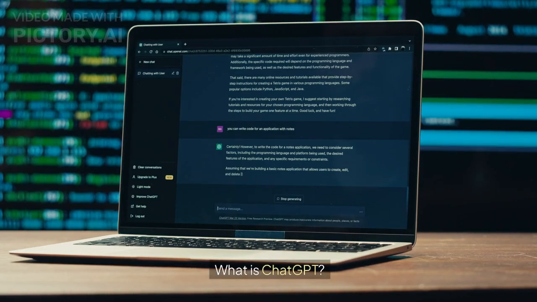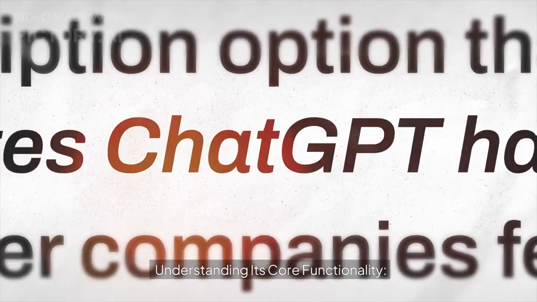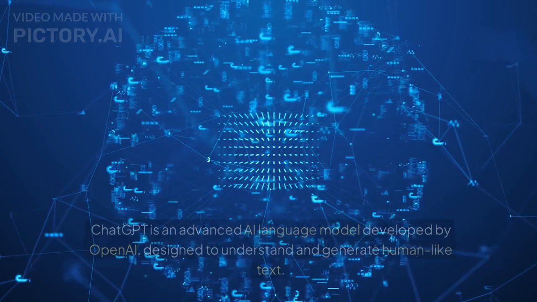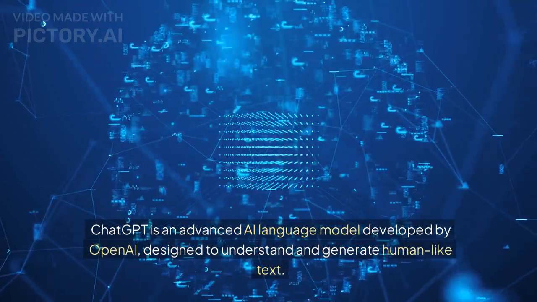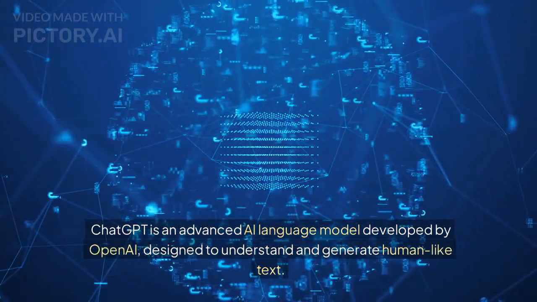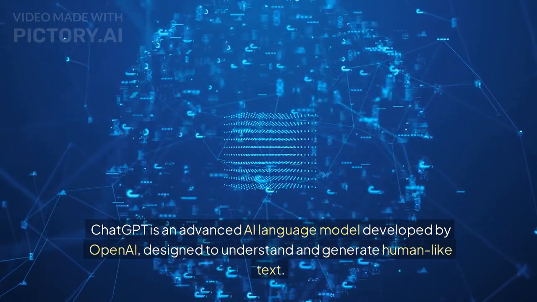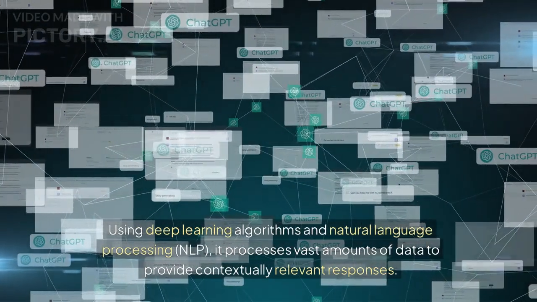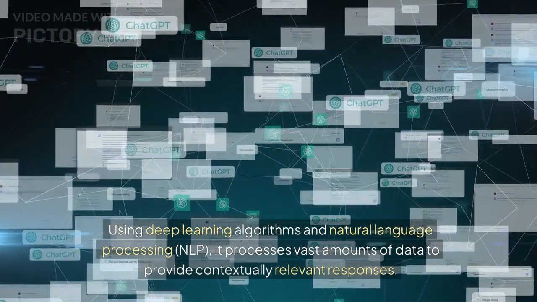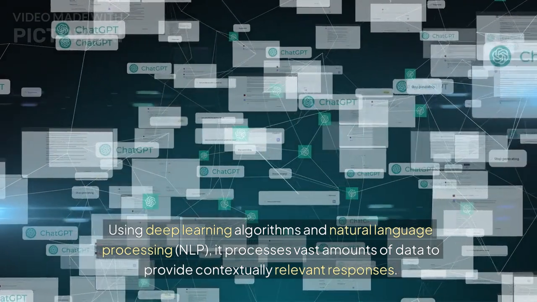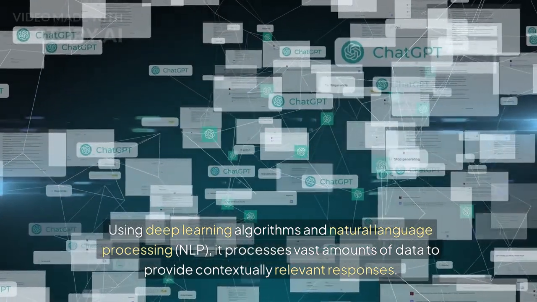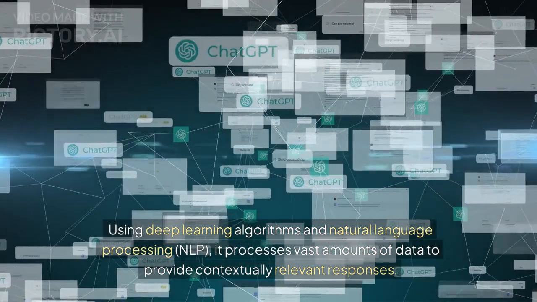What is ChatGPT? Understanding its core functionality. ChatGPT is an advanced AI language model developed by OpenAI, designed to understand and generate human-like text. Using deep learning algorithms and natural language processing, NLP, it processes vast amounts of data to provide contextually relevant responses.